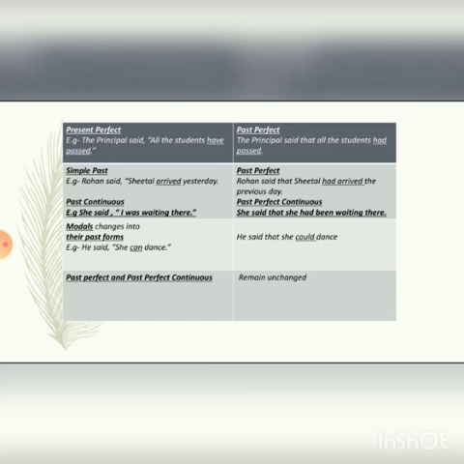Now the modals change into their past forms. For example, he said, "She can dance." "Can" is the modal, so it will change into its past form, "could." He said that she could dance. So "can" changes into "could."